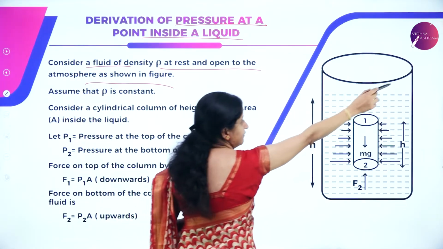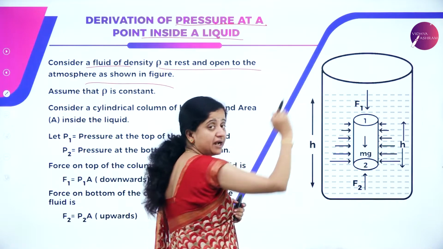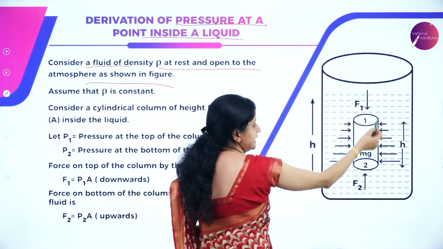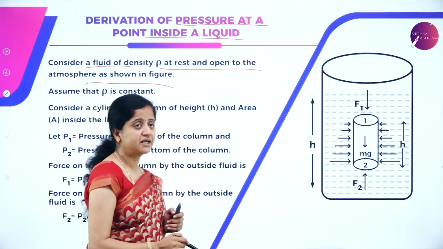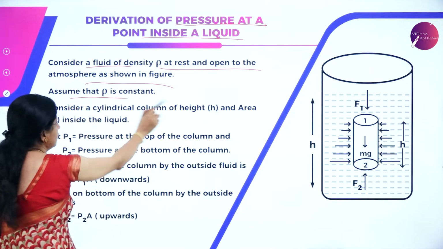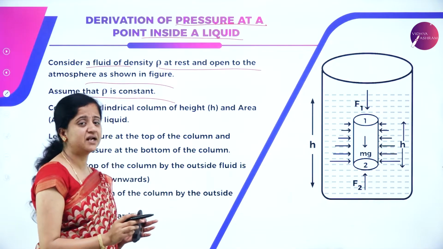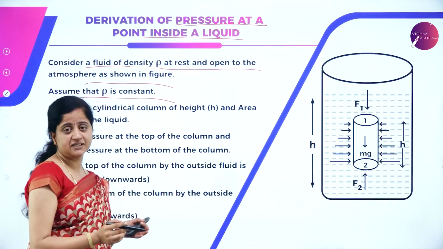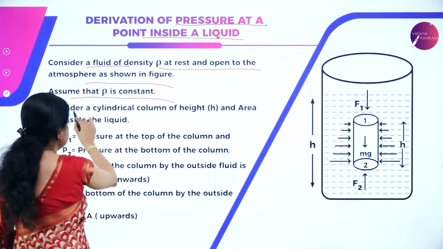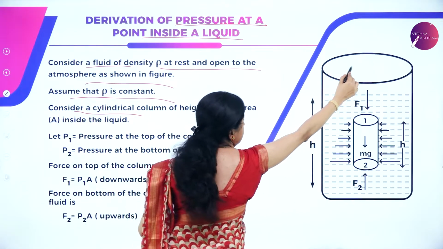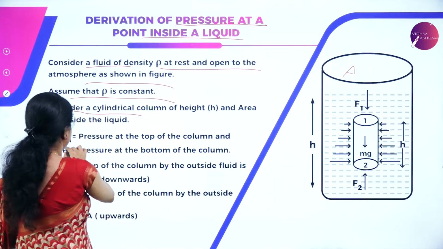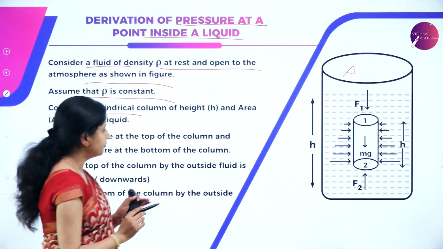It is an open vessel, an open container, which is open to the atmosphere. So we have considered a liquid of density rho, and the height of the liquid column is h. Assume that rho is constant. Let us assume that the density of the liquid we considered is constant. So consider a cylindrical column of height h and area of cross section A. Here P1 is the pressure at the top of the column.